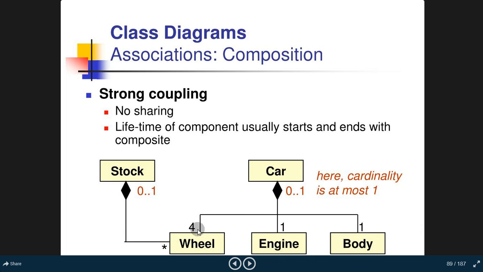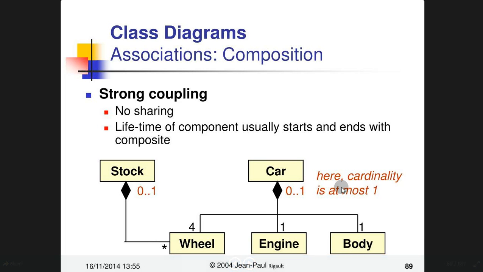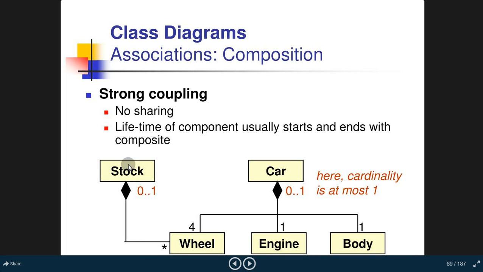Now all these are connected to the number of stocks. All these three things are related to the class named car. All these are stored in a class named stock, where the number of cars are being stocked. So this is the composition, where this specific stock class stores all the car classes. Okay, so let's go to the next slide.